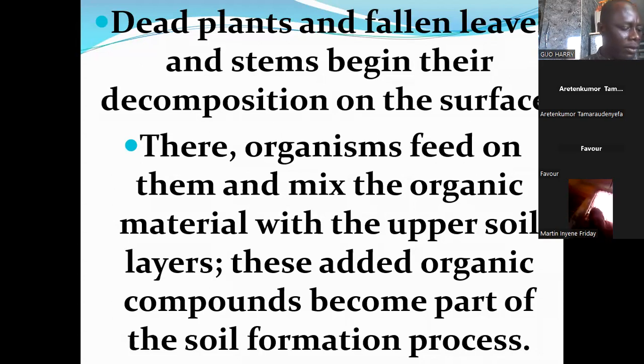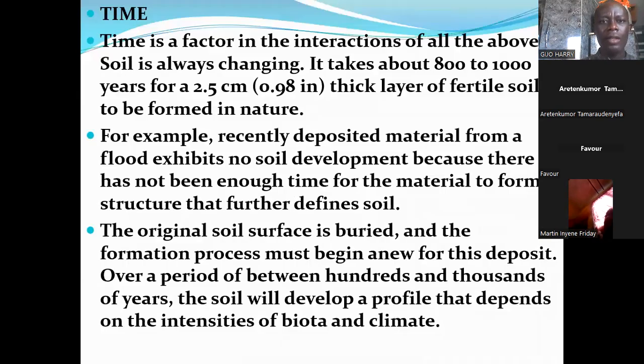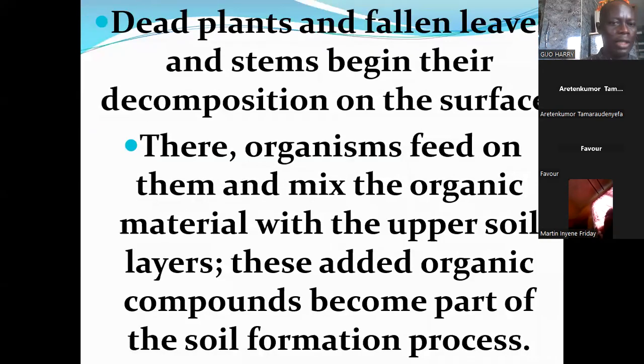Now, dead plants and fallen leaves and stems also add humus, as I explained. They begin their decomposition on the surface, and as they decompose and get mixed into the soil, they add organic matter into the soil. So they are part of the soil formation process. The next factor we want to look at is time.